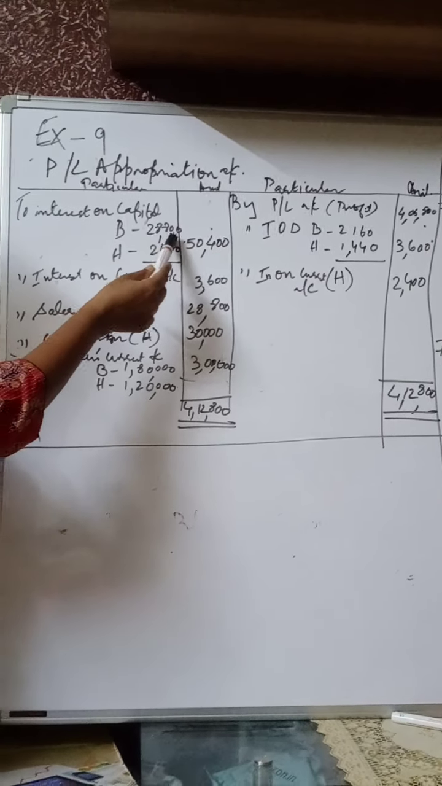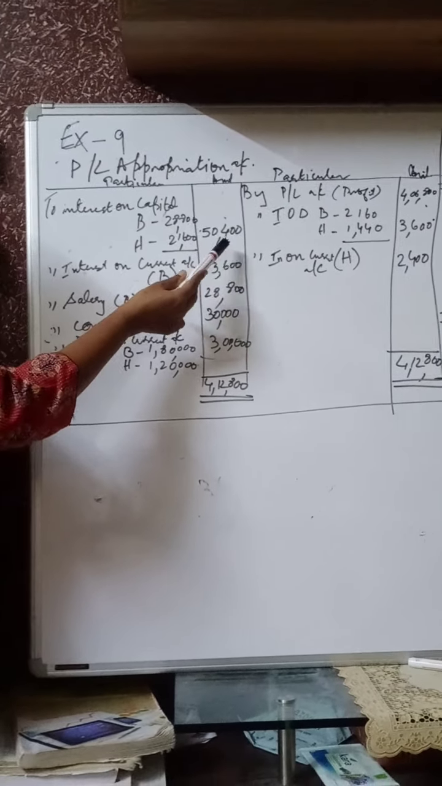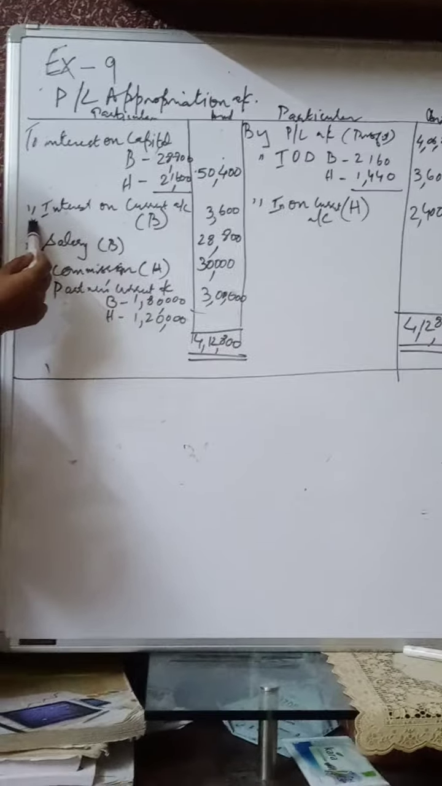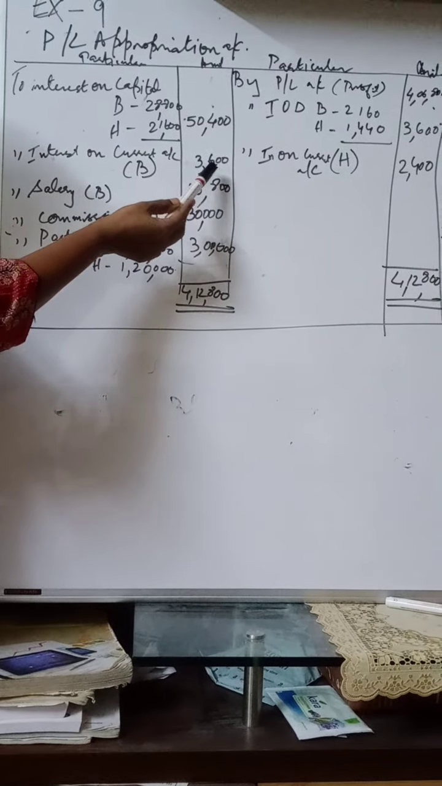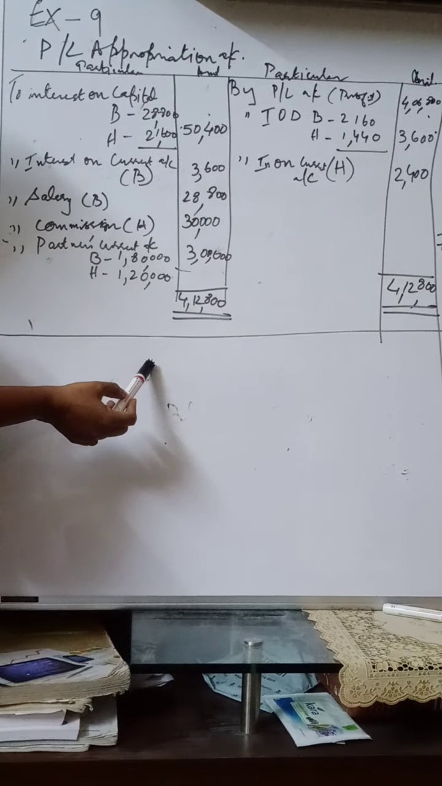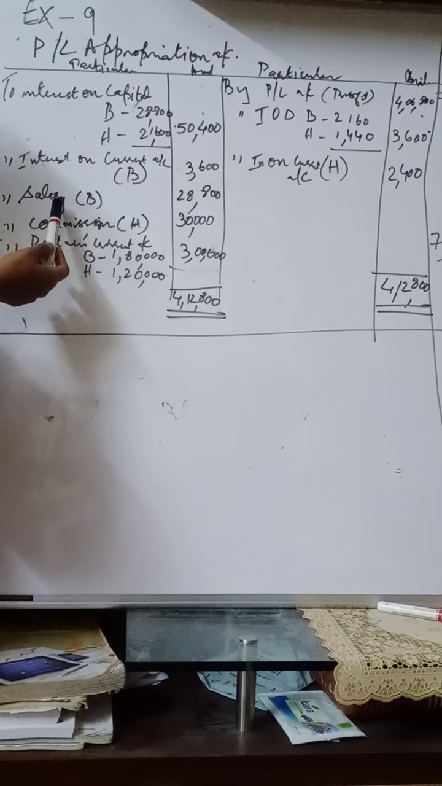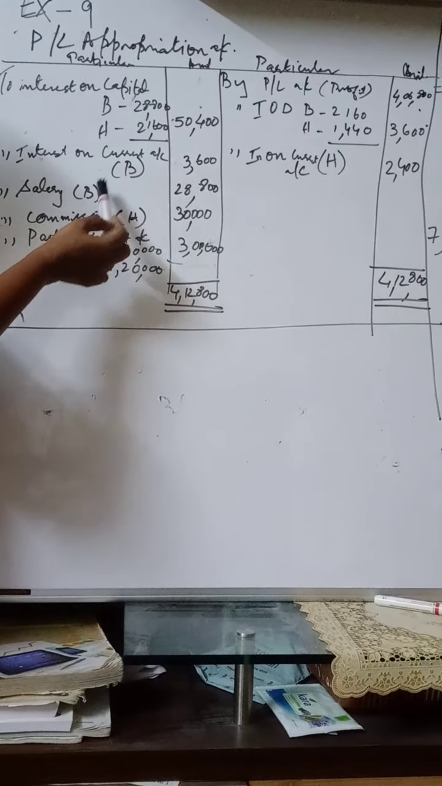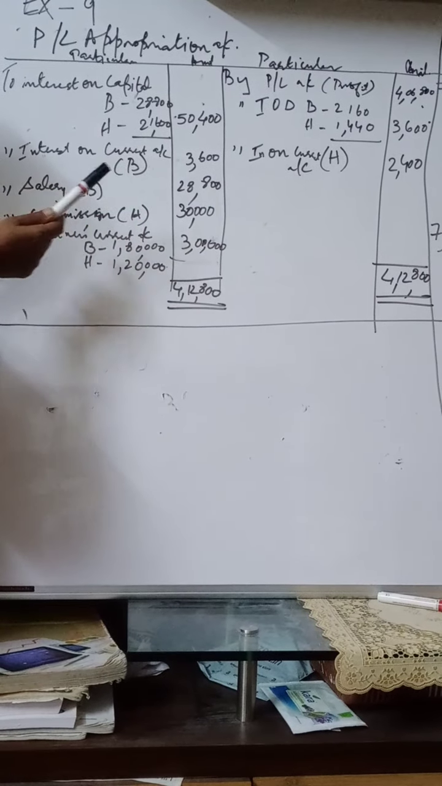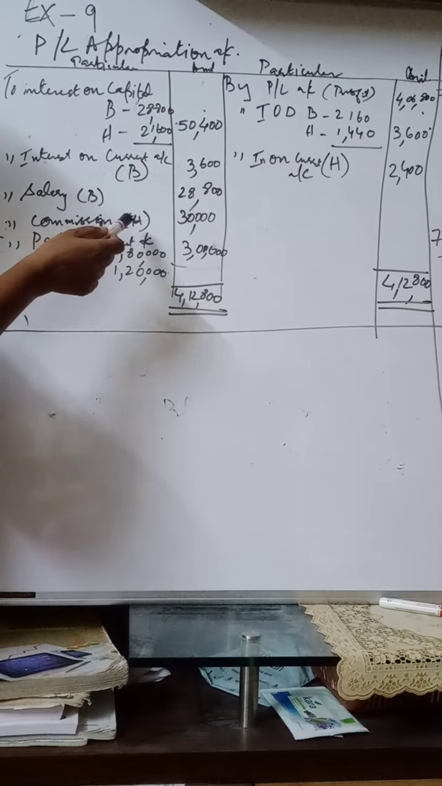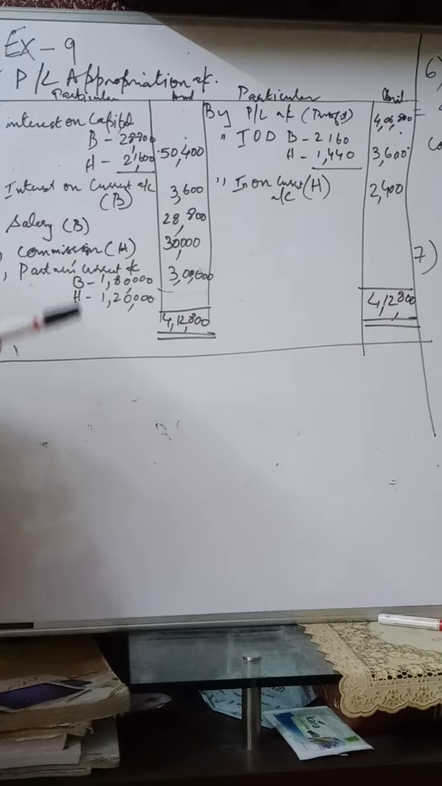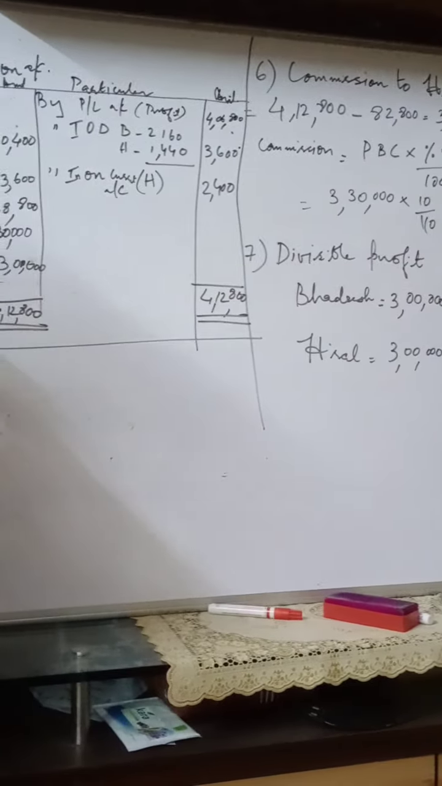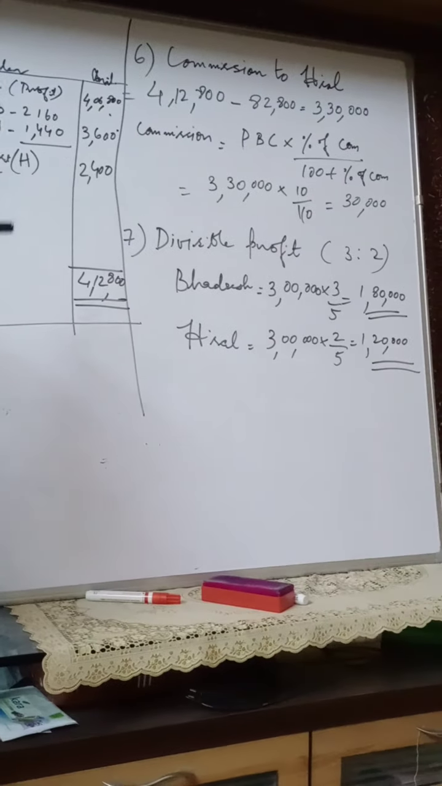So 28,800 and 21,600, 50,400. Then on the debit side is interest on current account of Bhadresh 3,600. These all calculations we have already done. Salary, that is for 12 months for Bhadresh 28,800. Now here it is commission 30,000. We had calculated it when we were doing the calculation part.